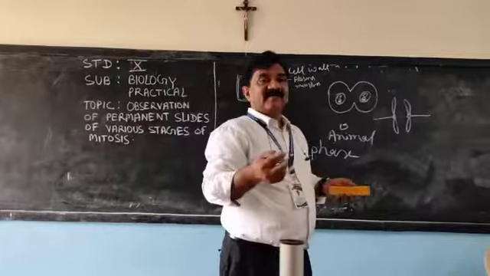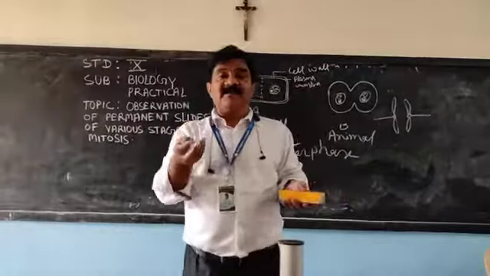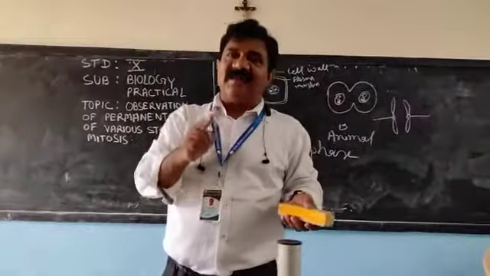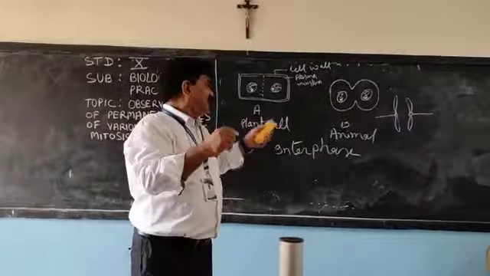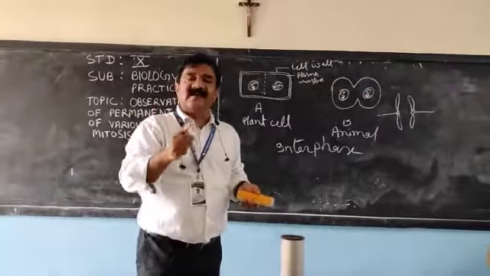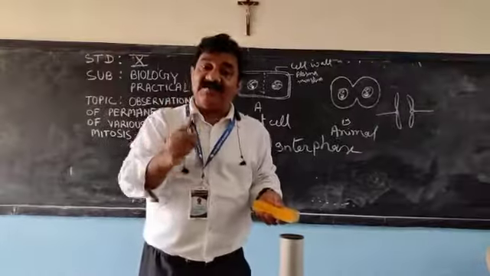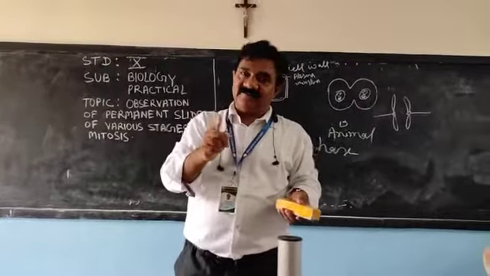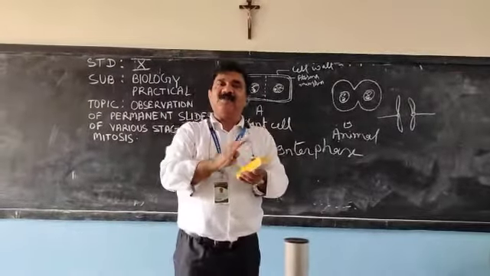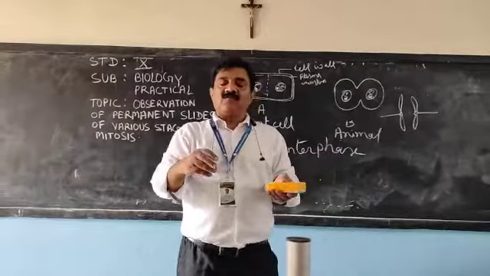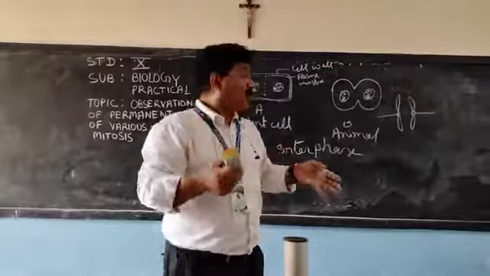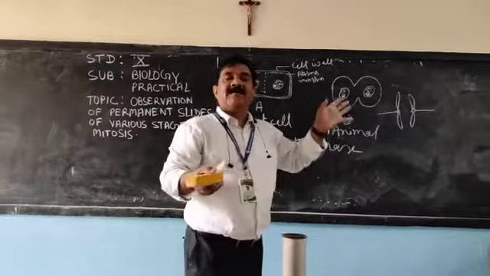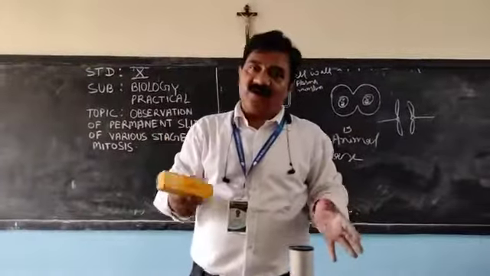And in mitosis, the number of chromosomes remains the same in the daughter cell. One cell divides to form two cells, and the number of chromosomes is the same. So it is also called equational division. Except in the reproductive cells, throughout the body where growth and development take place, mitotic cell division occurs.